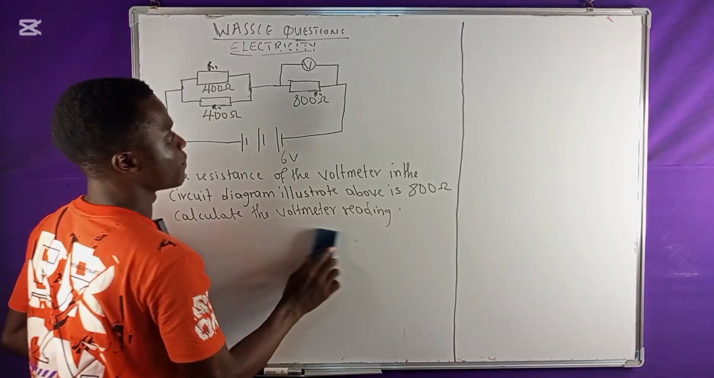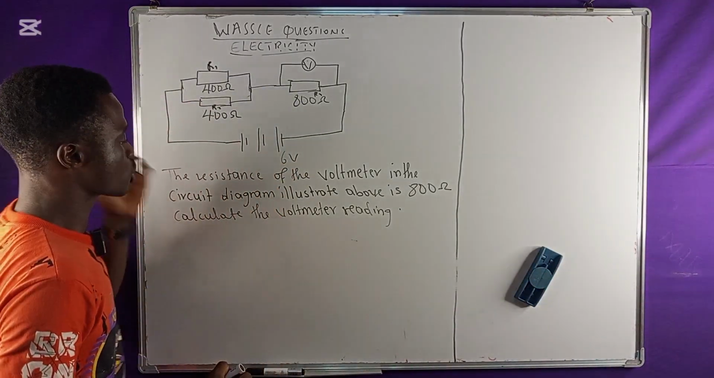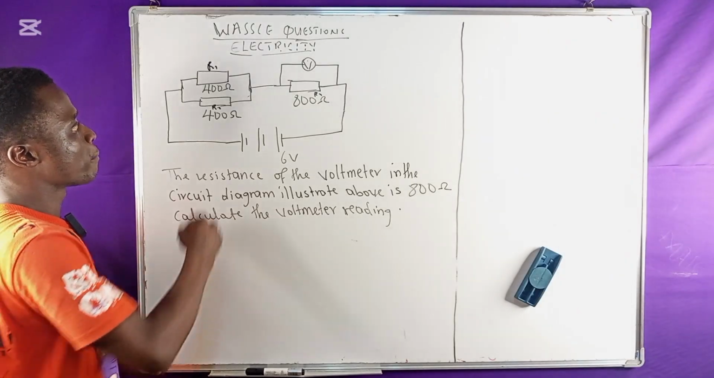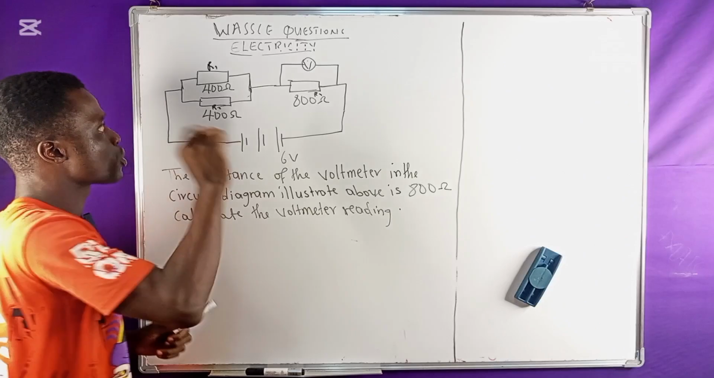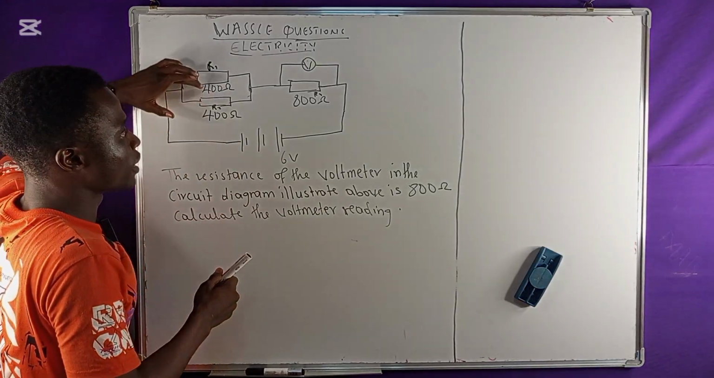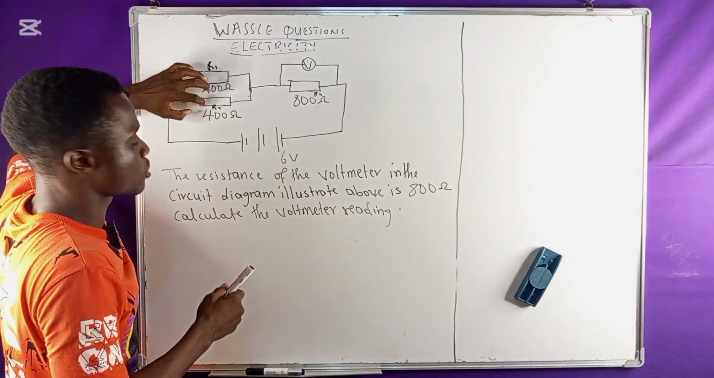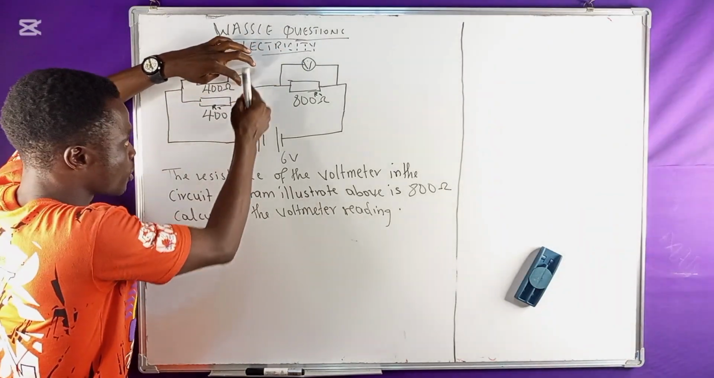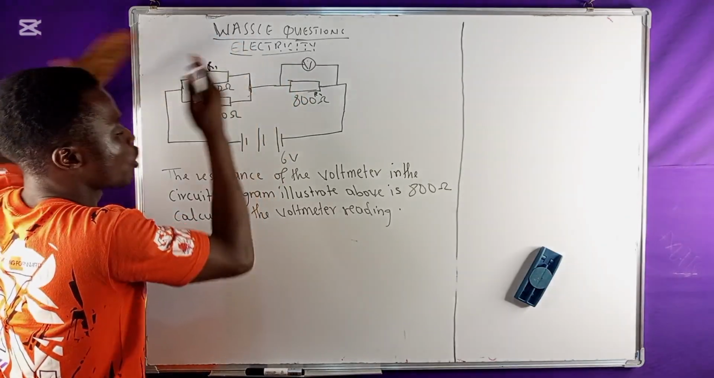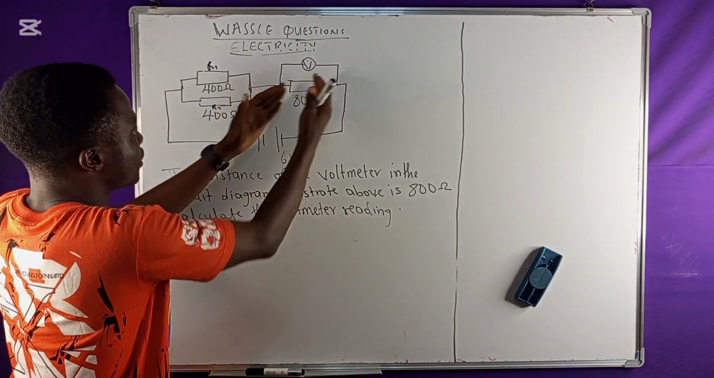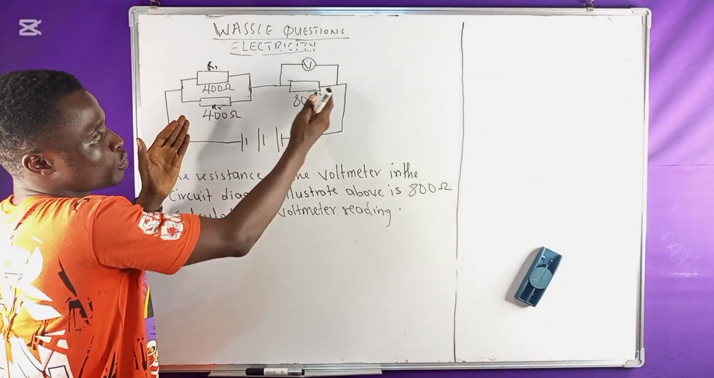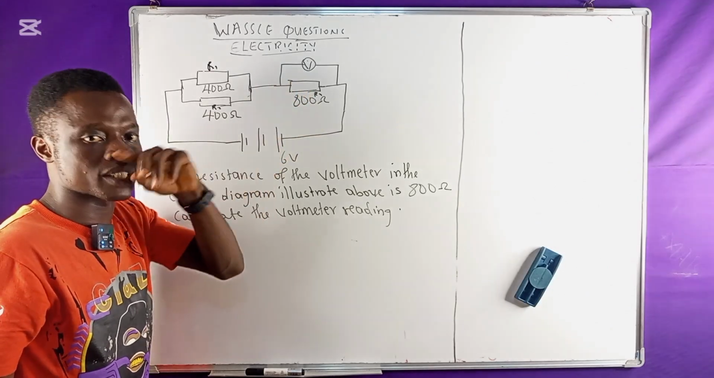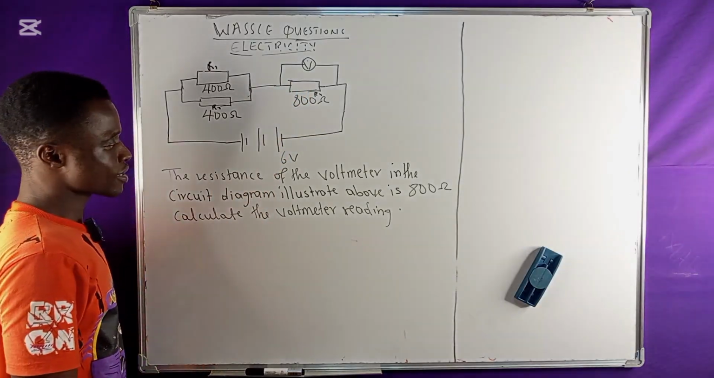So in a nutshell, we are asked to find the voltmeter reading. Whenever you are solving a problem like this, always try to understand that these particular resistors are connected here in parallel, and this one is also connected to this in series, because it's end to end. Always choose the parallel connection first, and from there you combine it with the series connection. You start with the parallel and you go to the series. So let's see how best we can solve this.